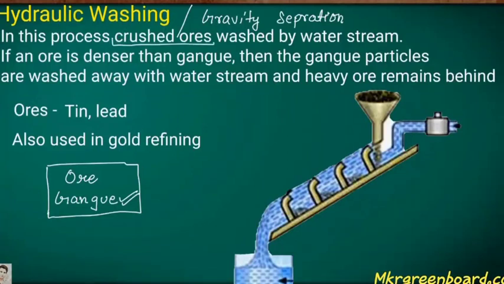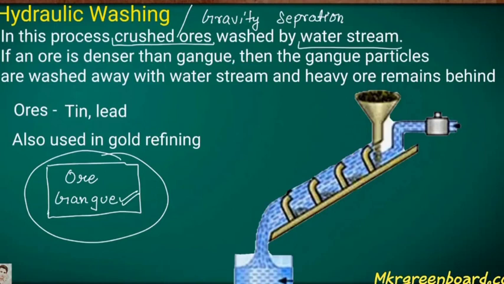If an ore is denser than the gangue, then the gangue particles are washed away with the water stream, and the heavy ore remains, which we use further.